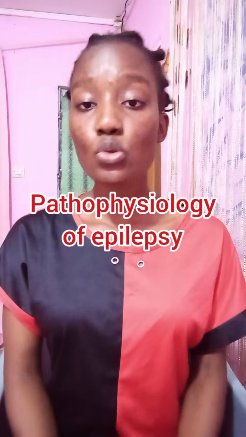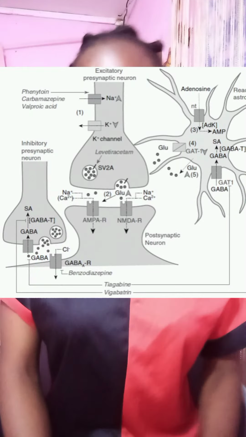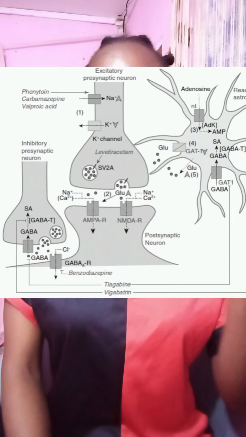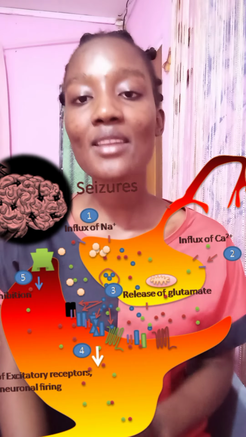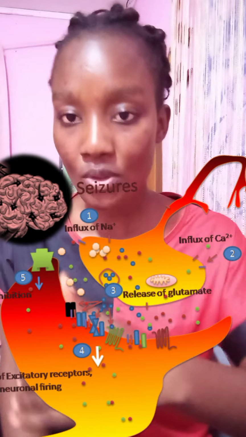It happens that we have two types of impulses. We have excitatory impulses and we have inhibitory impulses. So in the case of epilepsy, there is an imbalance between excitatory and inhibitory impulses. During seizure, we have the entry of sodium ion at the presynaptic neuron. This entry of sodium ion causes depolarization. This now opens the calcium channel, which causes the influx of calcium ion into the presynaptic neurons. And this hyper-depolarization activates two neurotransmitters.